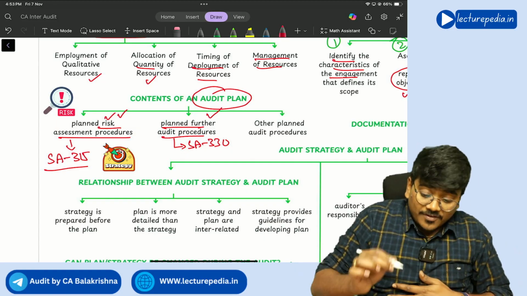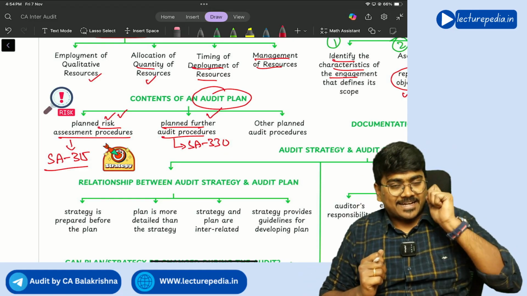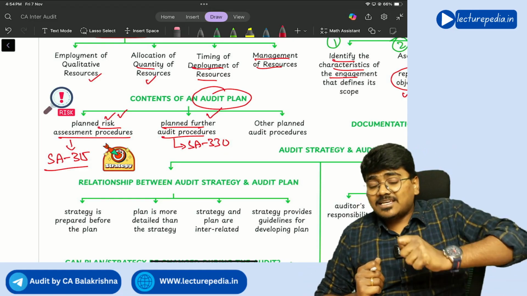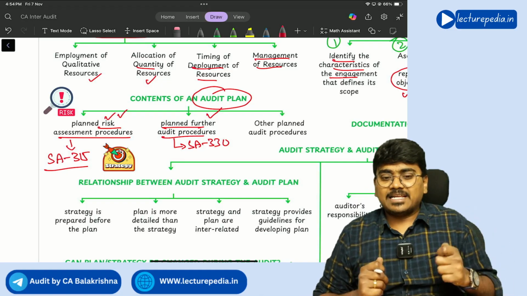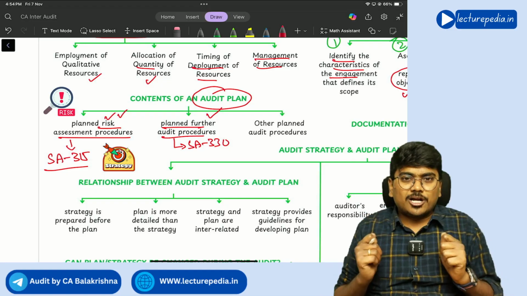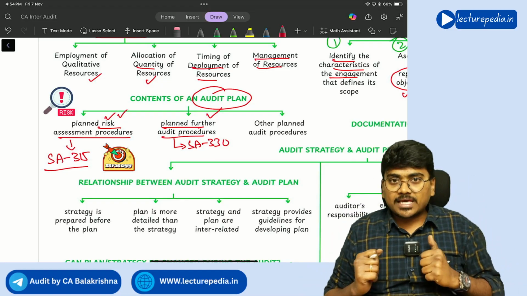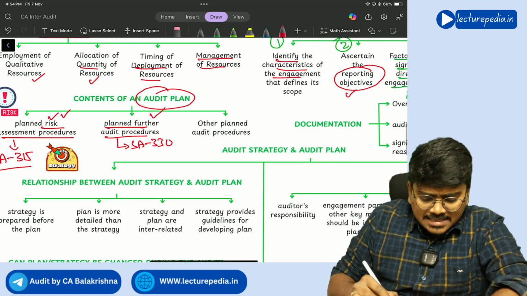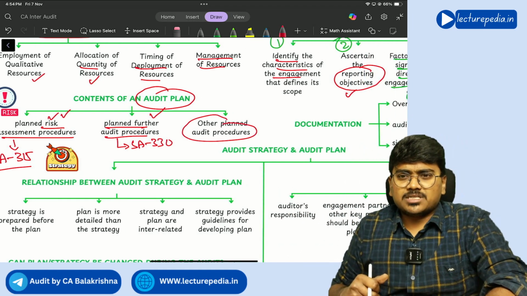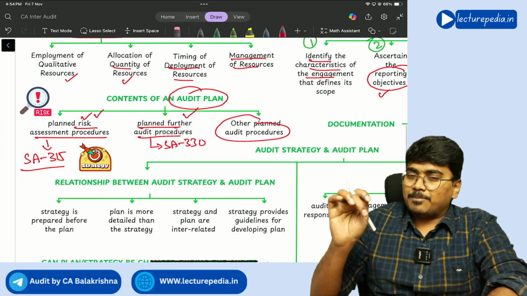So by performing further audit procedures, you will identify actual misstatements. Getting it? See, this one we will see in SA 315 in detail, the interlinking between the risk assessment procedure and further audit procedure. There I will also give you examples for these procedures. Okay? Yes, sir. Next, other planned audit procedures. So these things will be there in the audit plan.